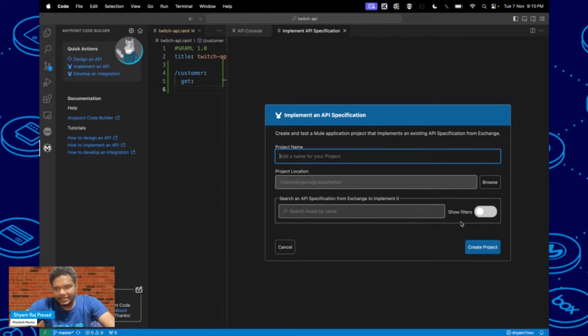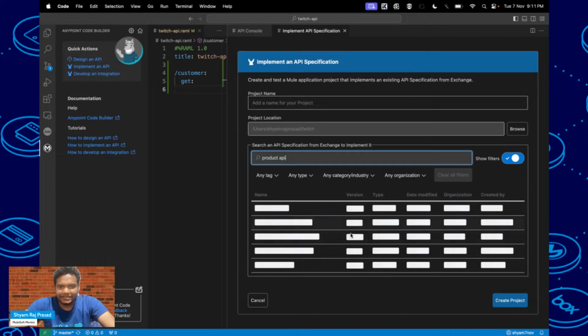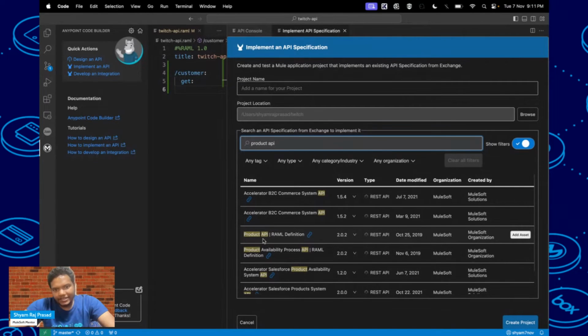Here I am searching. You can search with filters and any tag or type, and if you have a REST API, you can search for that. I'm searching for one product API. Let's see if there is any. Here you can see the product API YAML definition is there. I am going to use this one, which is published by the MuleSoft organization only. I am not going to create and publish it into my account, but I can use it, and using that, I'm adding it.